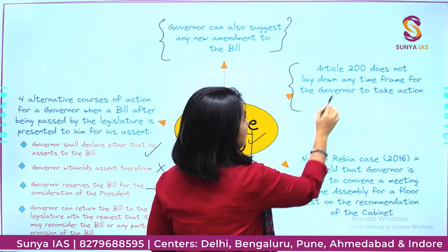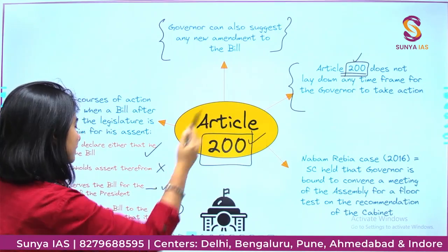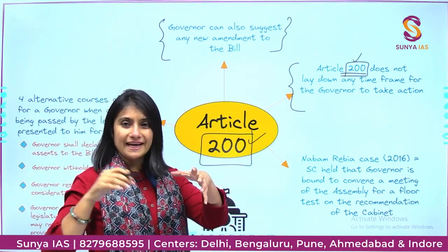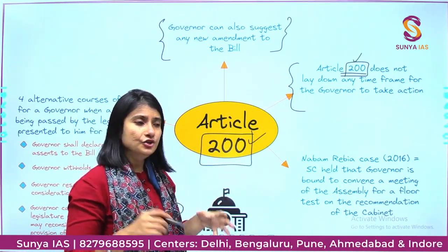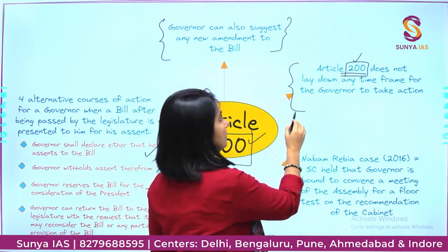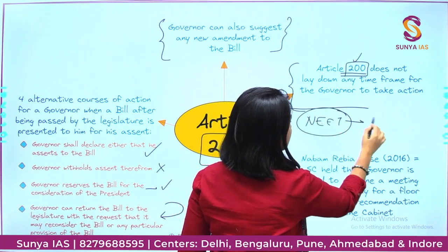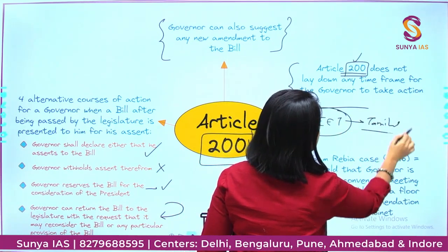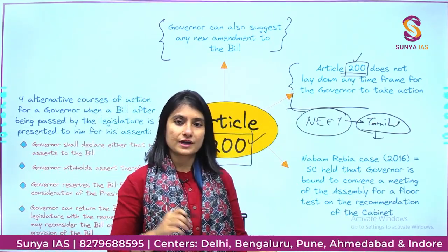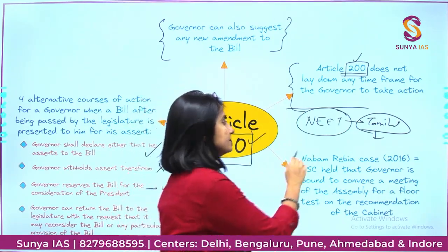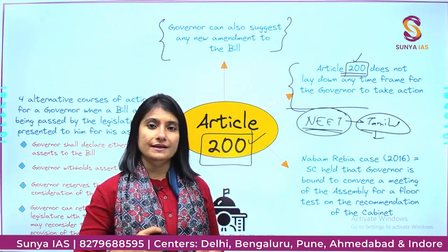Article number 200 doesn't give a definite time frame for the governor to respond to a bill. And in numerous cases, this has happened. One of the landmark cases was when the Tamil Nadu legislature passed a bill saying that the undergrad students of Tamil Nadu shall be exempted from the NEET examination. This bill was lying with the governor for a long time without any action.